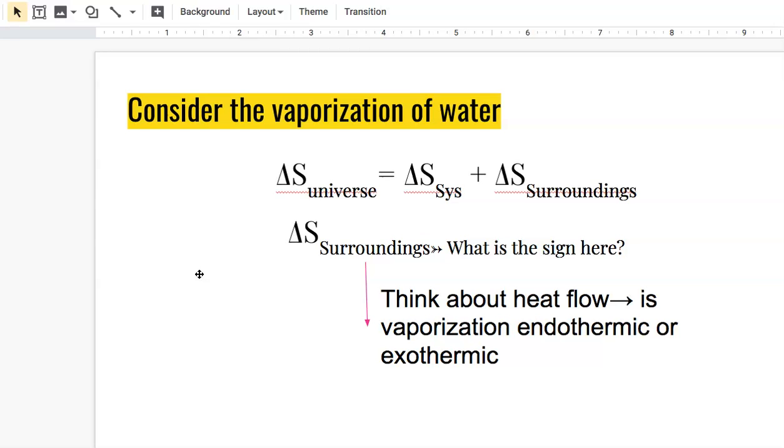Also think here, if we're heating some water, we have to put energy into that water. So the surroundings are losing energy as the system gains energy. Vaporization is an endothermic process. You have to add heat energy to the water in order to vaporize it.